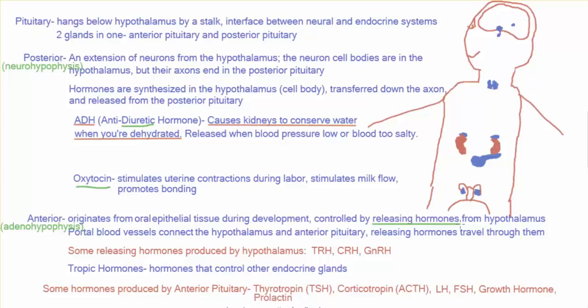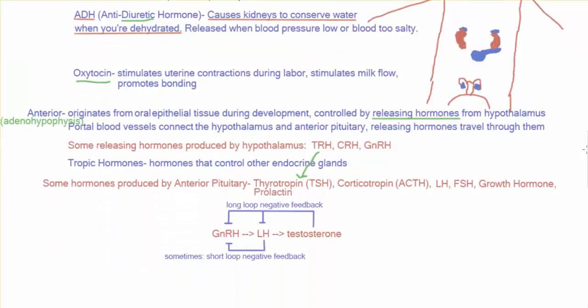So these releasing hormones from the hypothalamus are examples of tropic hormones, hormones that control other endocrine glands. So for instance, the releasing hormone TRH from the hypothalamus, which is thyrotropin releasing hormone, will travel through the portal blood vessels to the anterior pituitary, where it will stimulate the release of TSH, also called thyrotropin or thyroid stimulating hormone. Thyrotropin, it turns out, is also a tropic hormone. So the TSH goes on to another endocrine gland, the thyroid, to release TH, which is a hormone that stimulates your body to increase its metabolism.